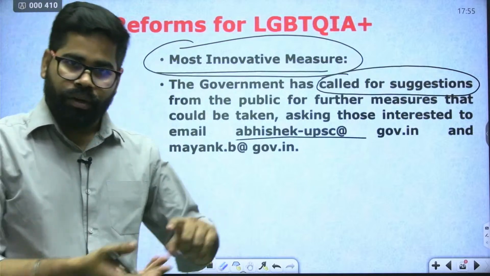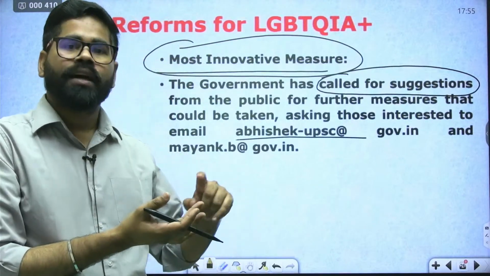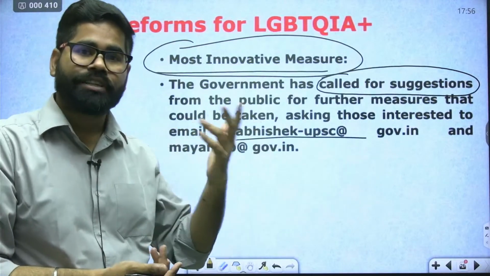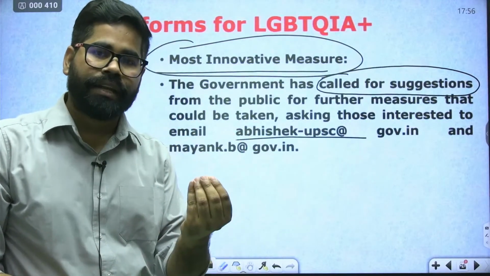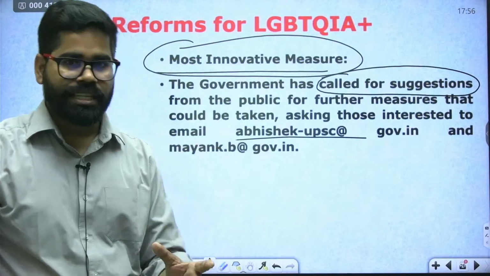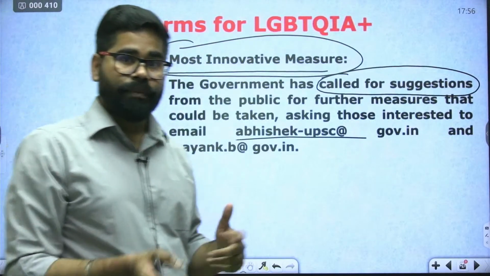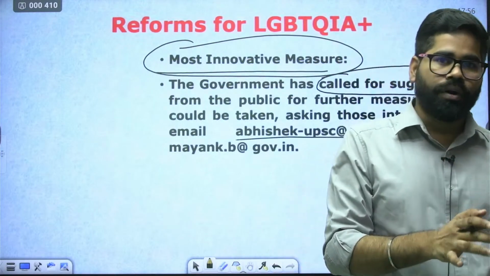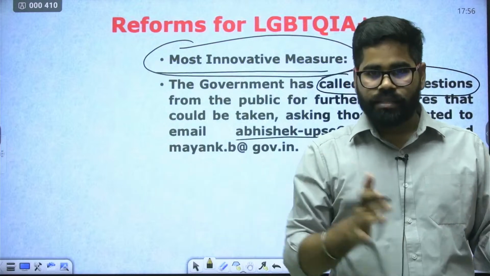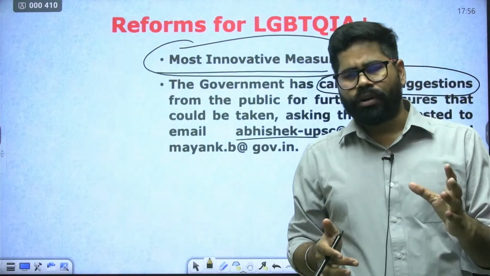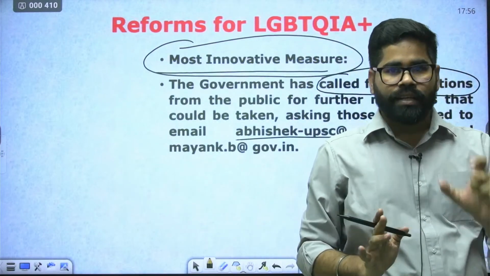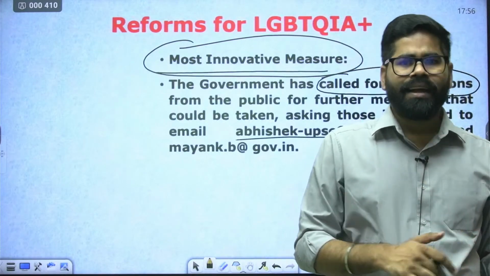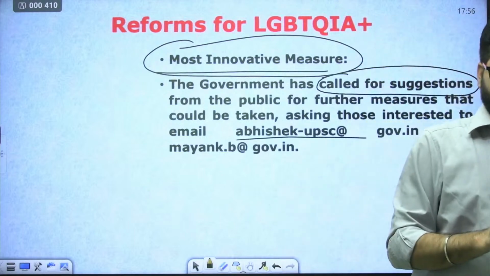So from the Health Ministry to the Home Ministry, which handles prison visitation, and then the Ministry of Finance, they have all tried to give different rights to the LGBTQ community. So these are some of the reforms. When there is any such topic about LGBTQ, like any rights related issues or news about them, try to have them on one single page. That is one part of your society syllabus. So try to add it there, and that will be helpful for the mains examination.